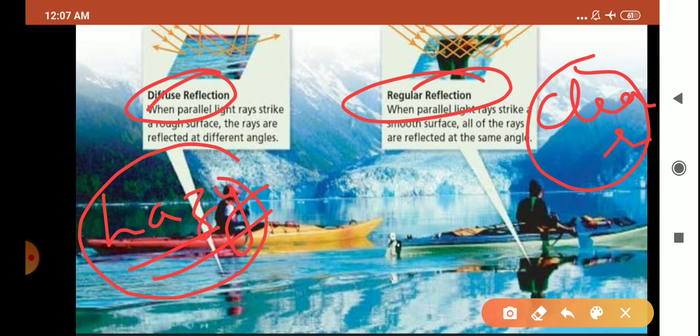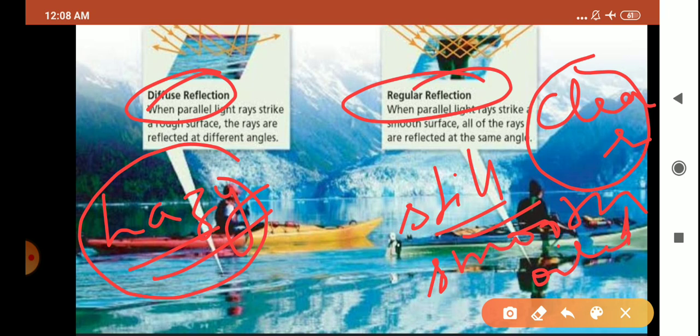Secondly, children, regular reflection takes place where? It takes place on a smooth surface, a smooth or highly polished surface, or on still water, water which is not moving, or oiled surfaces.